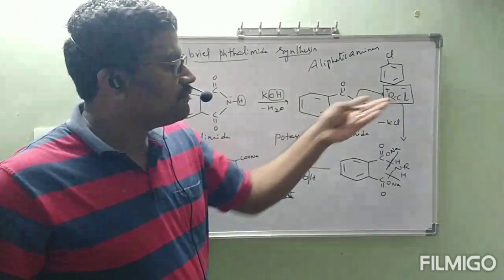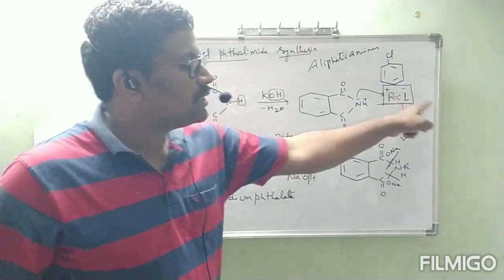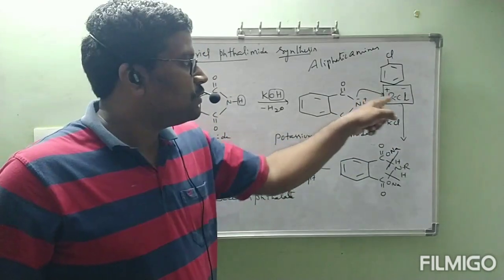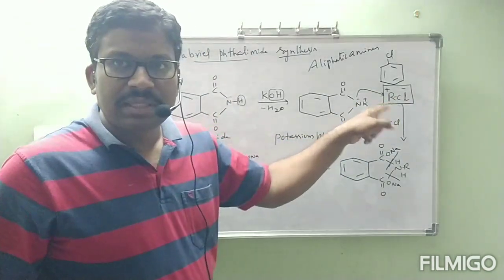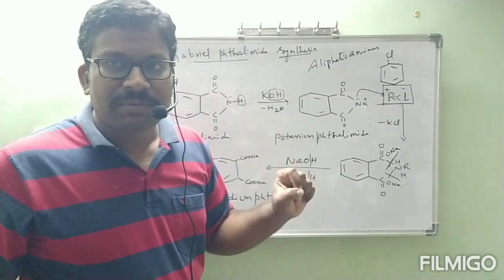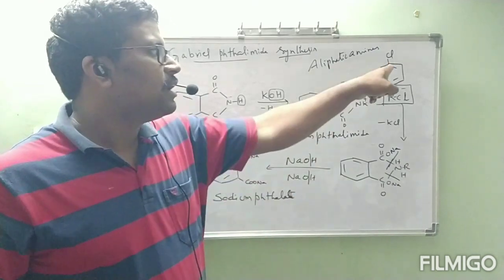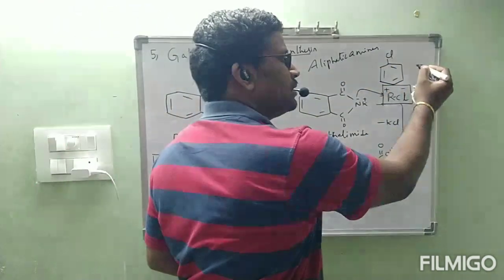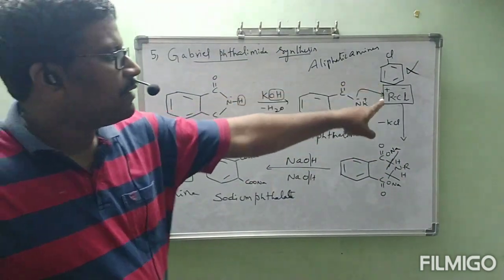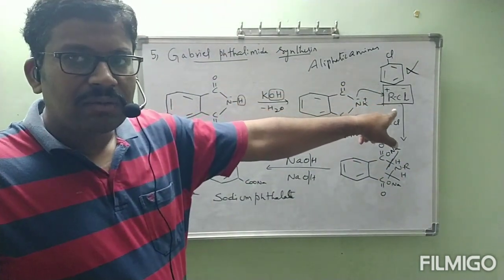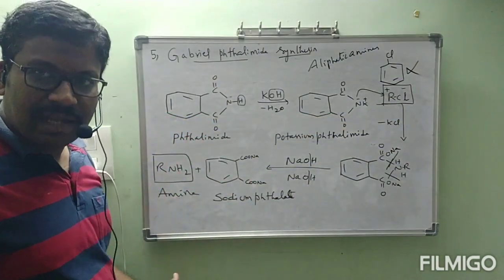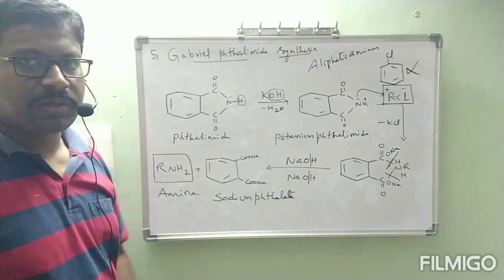Here, this is nothing but nucleophilic substitution. See, one nucleophile is gone out, Cl minus. This N minus is behaving like a nucleophile and it is going to attack this R plus. This is acting like a nucleophilic substitution reaction. This nucleophilic substitution reaction will not take place in haloarenes. No. So that's why we cannot take haloarene here. We have to take only haloalkane only. Then we will get here normal aliphatic amines. Aromatic amines, it is not possible.